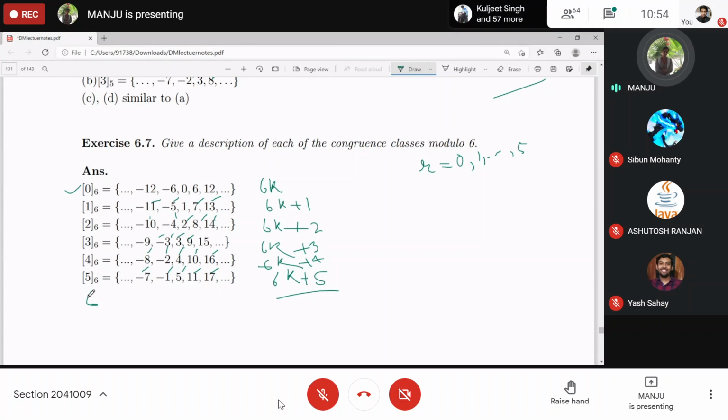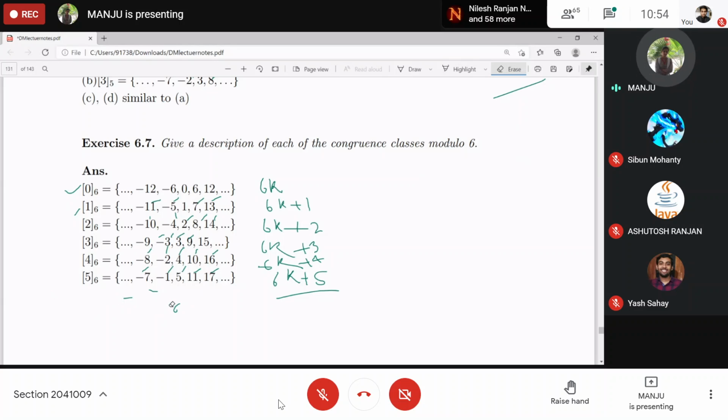And what about 6? The equivalence class of 6 will be the same as the equivalence class of 0. The equivalence class of 1 will be the same as the equivalence class of 7, and so on. So these 6 are the equivalence classes you get.